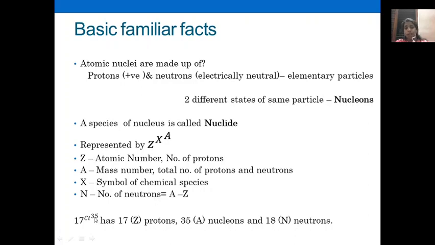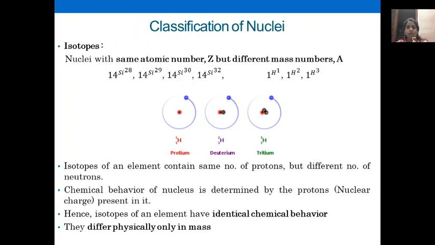I know you all know these things. For example, chlorine has atomic number 17 and mass number 35. What does this mean? The nucleus of chlorine has 17 protons, and 35 minus 17, that is 18 neutrons, and together 35 nucleons, known as protons and neutrons. Got the point? So let's start our topic, classification of nuclei.